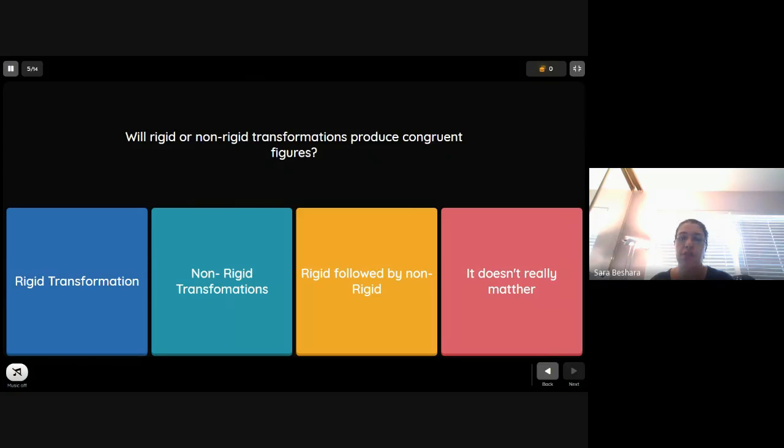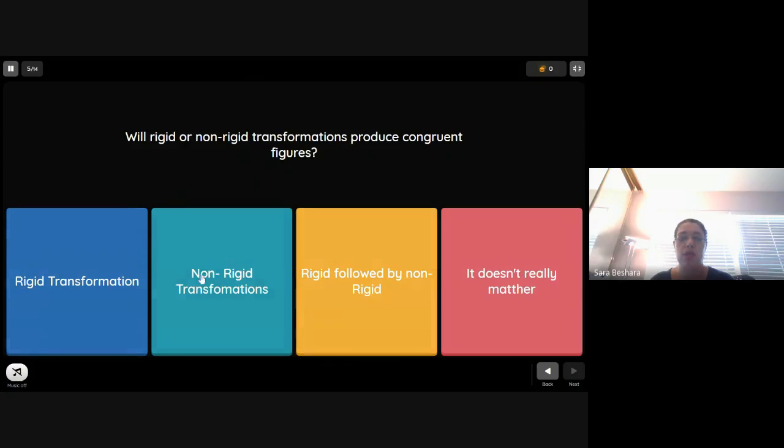No change in the shape. The figure itself will remain the same, but the actual size might get smaller or bigger. Okay, I'm referring to dilation, which means that rotation, reflection, and translation will give a rigid transformation. That means the pre-image and the image are congruent, but the non-rigid transformation will not give a congruent figure. It will give a similar figure.